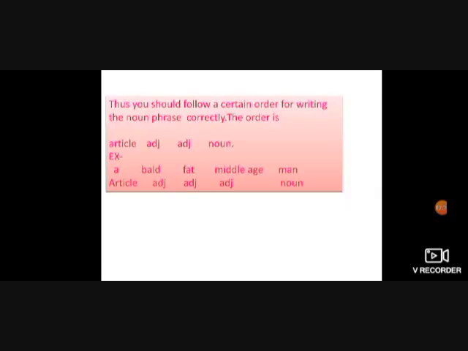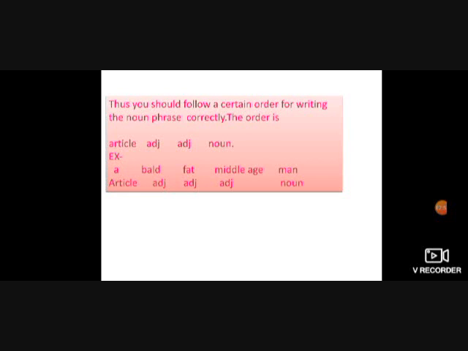Yes, there is a certain order for writing the noun phrase correctly. The order is article, adjective, noun. When you are writing a noun phrase, you have to follow this order so that you write it correctly. Look at the example. A bald, fat, middle-aged man. In this, a is an article, bald is an adjective, fat is also an adjective, middle-aged is also an adjective, whereas man is a noun.